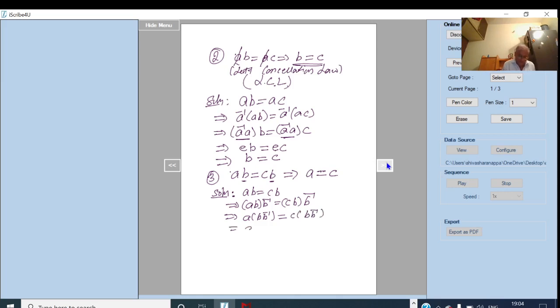Now this is equal to A, BB inverse is E, equal to C into, again BB inverse is equal to E. Okay. So this implies AE equal to A and CE equal to C. So we have proved that AB equal to CB implies that A equal to C. This is known as the right cancellation law.